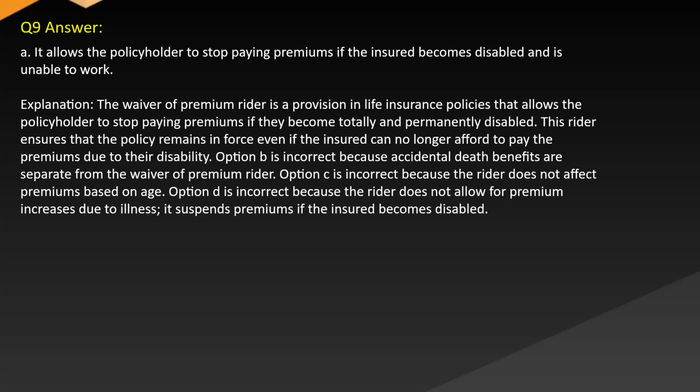Option B is incorrect because accidental death benefits are separate from the waiver of premium rider. Option C is incorrect because the rider does not affect premiums based on age. Option D is incorrect because the rider does not allow for premium increases due to illness. It suspends premiums if the insured becomes disabled.